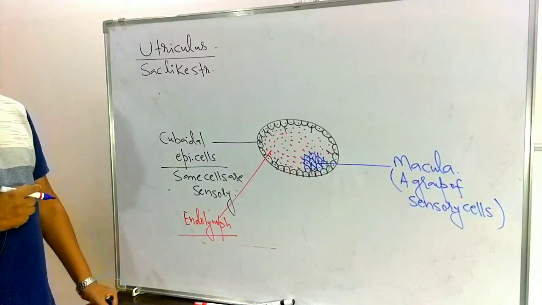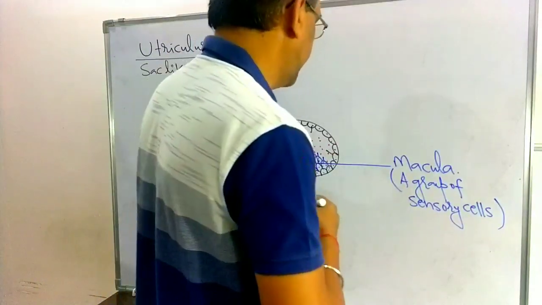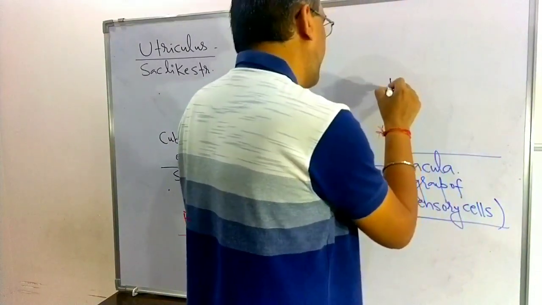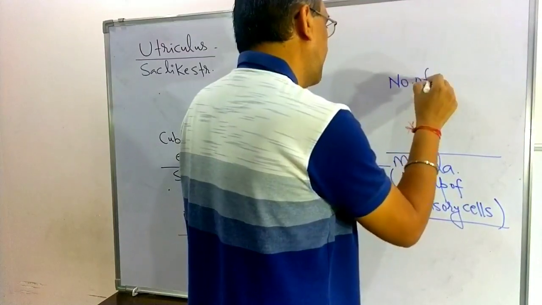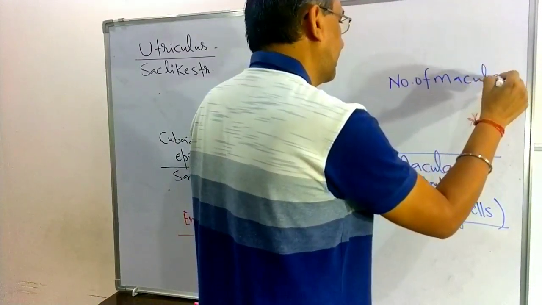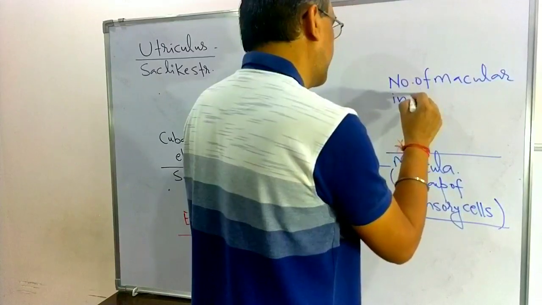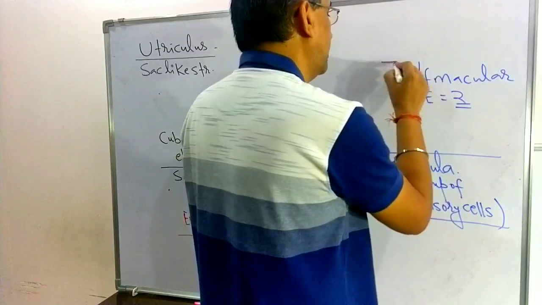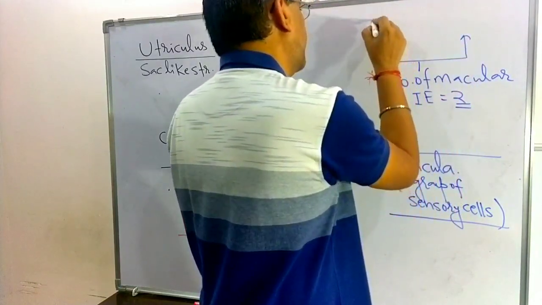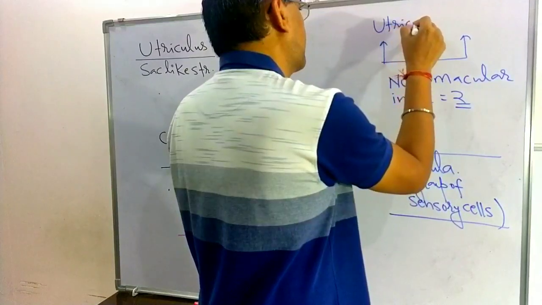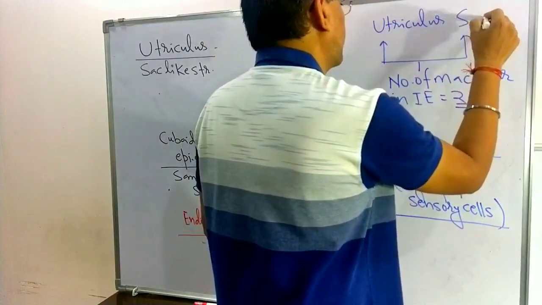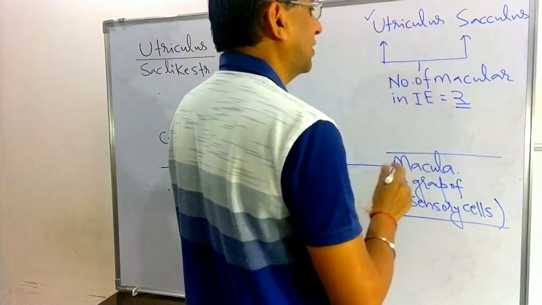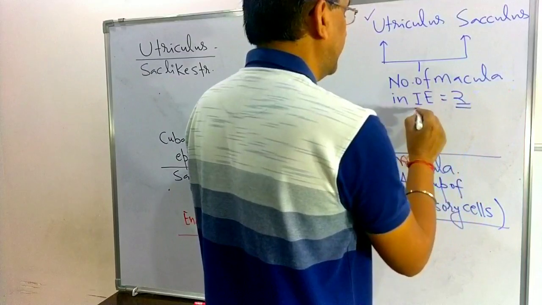The number of maculae in the internal ear is 2: one in the utriculus and one in the sacculus. So the number of maculae in the internal ear is 2.